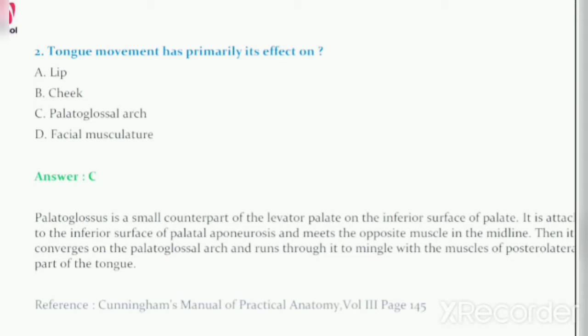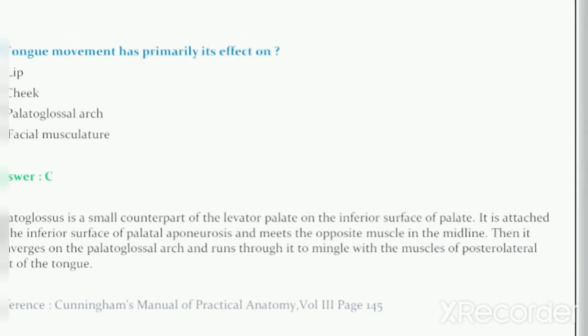Palatoglossus is a small counterpart of the levator palati and the inferior surface of the palate. It is attached to the inferior surface of the palatal aponeurosis and meets the opposite muscle in the midline.